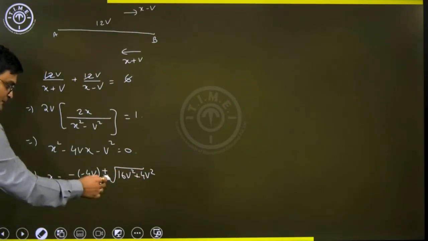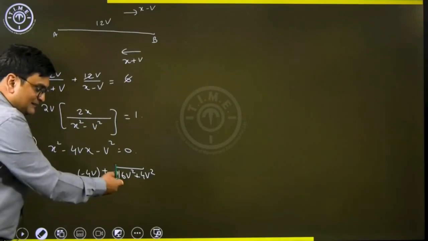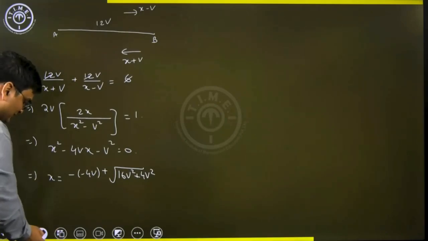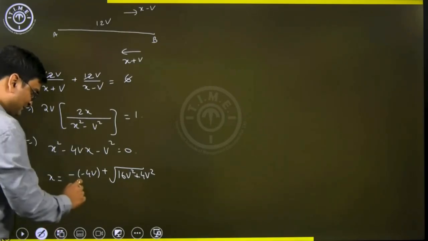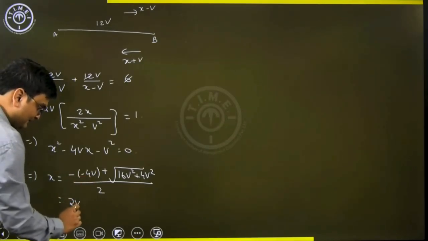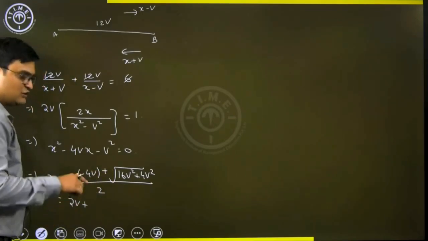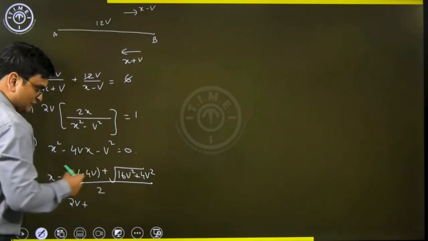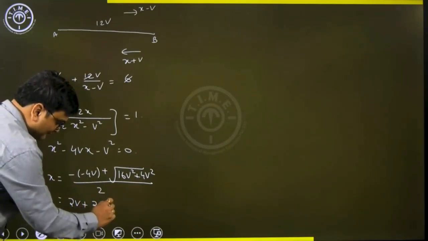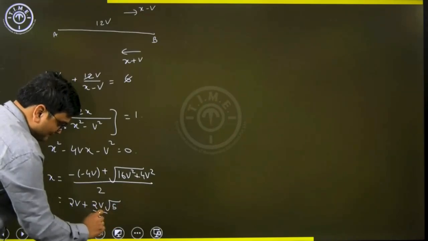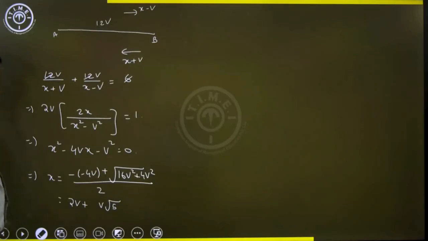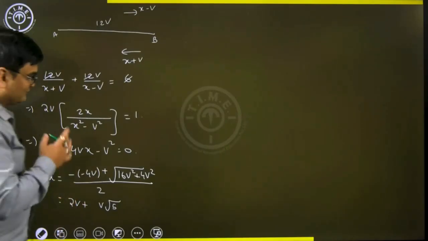It is only 4V minus root 20V square that would be negative, and speed cannot be negative, so let's not take the minus sign there. By 2. So 4V by 2, 2V, plus root 20V square. I can take out 4V square outside. So that will be 2V plus 2V root 5 by 2, which when simplified will become V root 5. So this is going to be the speed of the second boat.